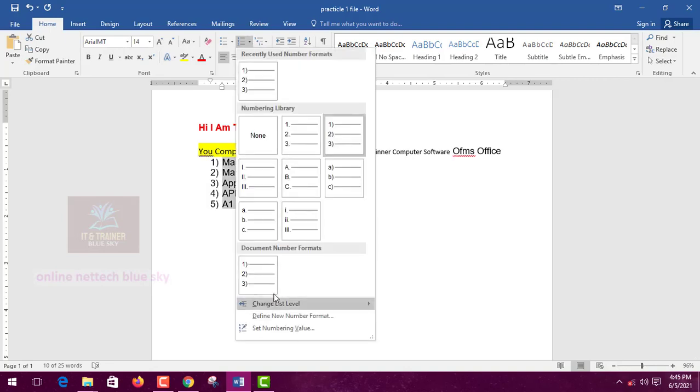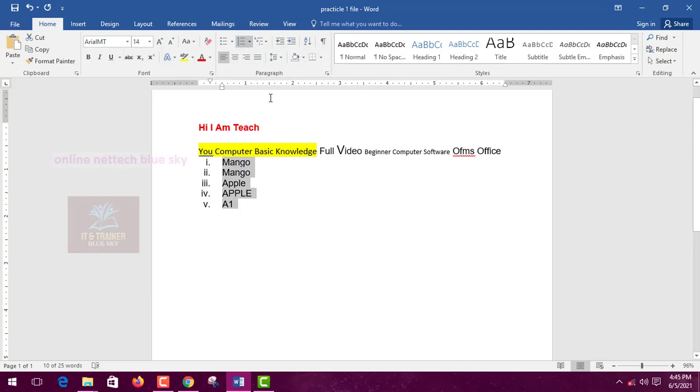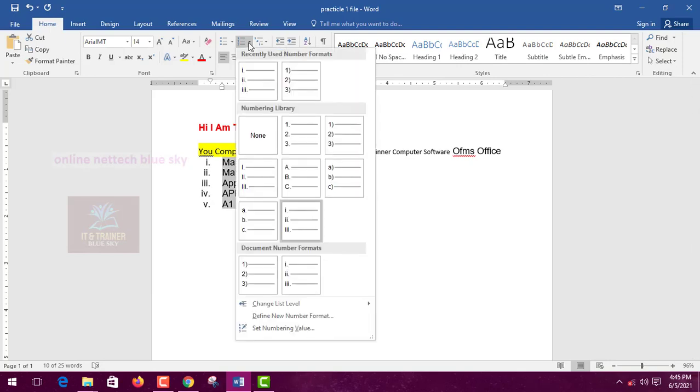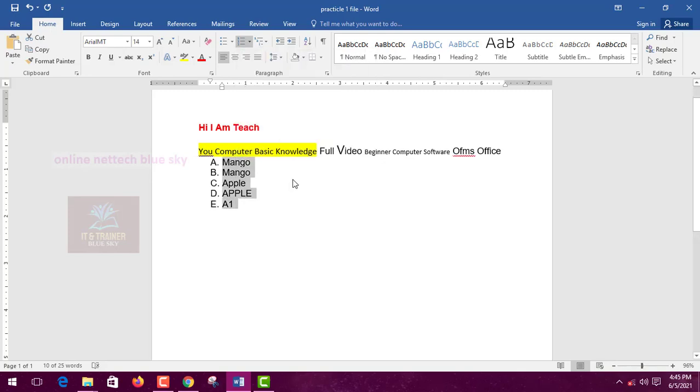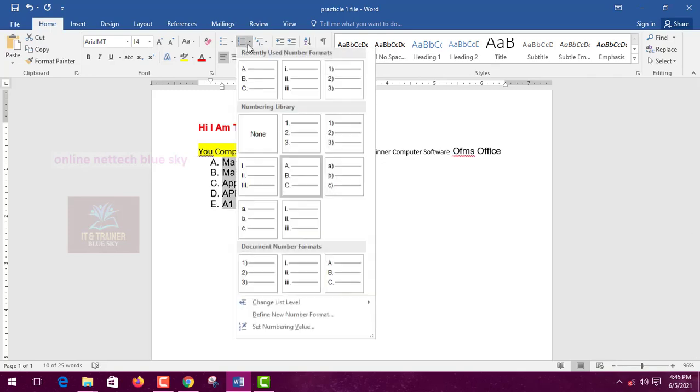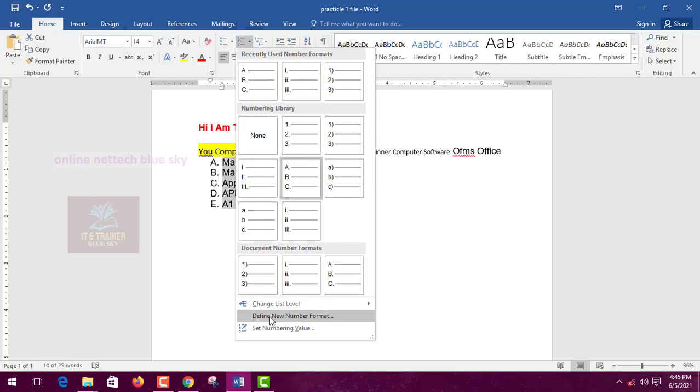You can see just, I want to change anything, I enter Roman type, this. So you can see a Roman type list showing here. I want to enter this ABC type, so I enter this type here, okay. So first define number of new format, change list label, you can see enter, set number.